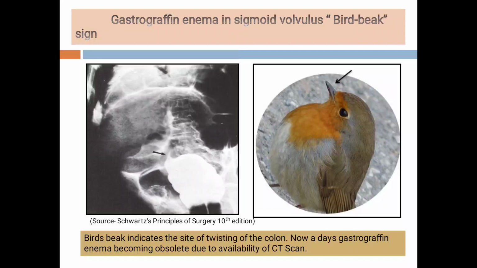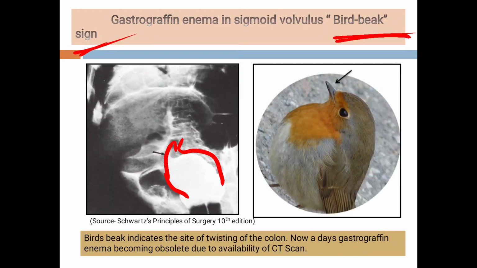Then students, gastrografin enema. When we do the gastrografin enema or barium enema, this is the sign which is called a bird's beak sign. See here, there is an arrow and this is a bird's beak sign. What does it indicate? It indicates the site of twisting of the colon.